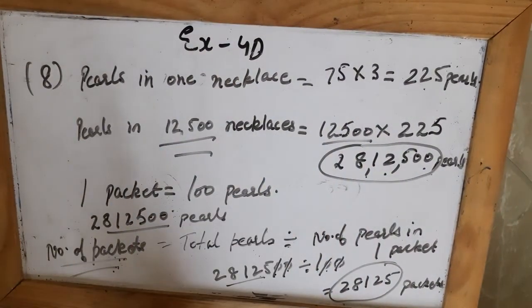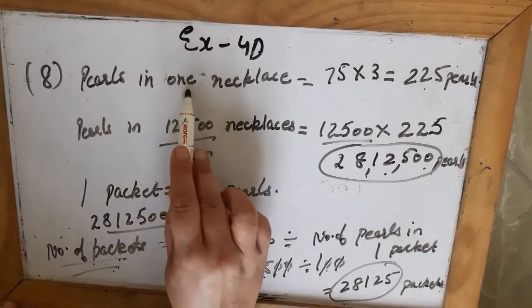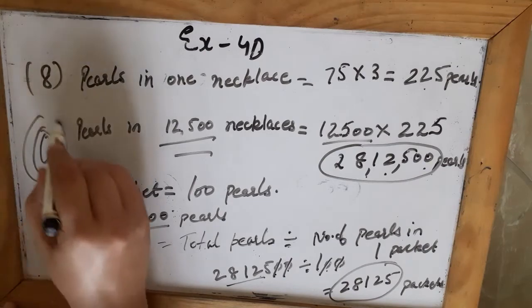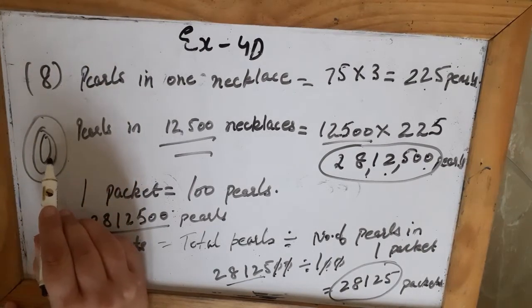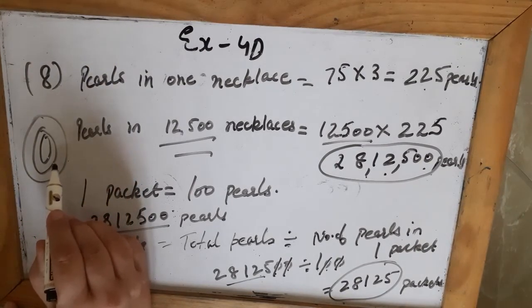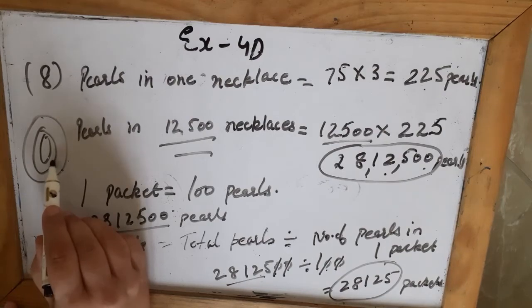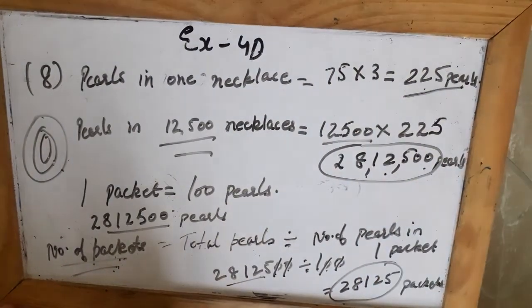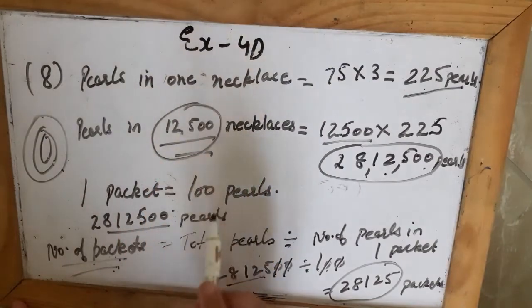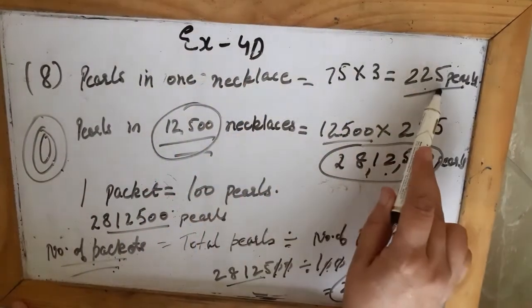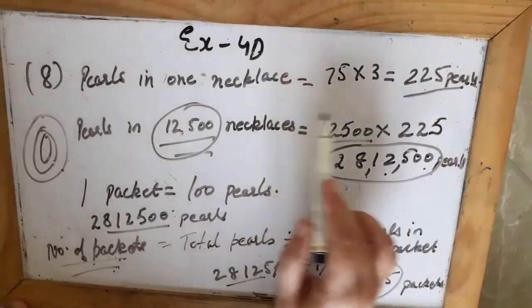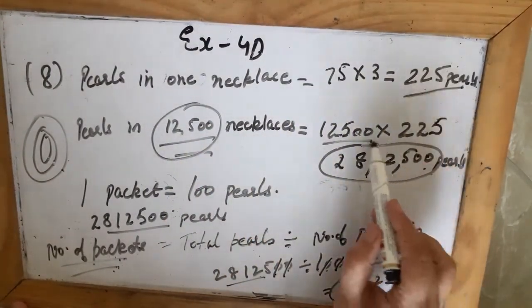So first you take out the pearls in one necklace, because they have said that there are 3 strands in a necklace and each strand has 75 pearls. So in one necklace how many pearls are there? 75 multiplied by 3. So these many pearls in one necklace. Now they are talking about these many necklaces, so I will find out if one necklace has these many pearls, then 12,500 necklaces will have, you multiply them and you will get this number of pearls.